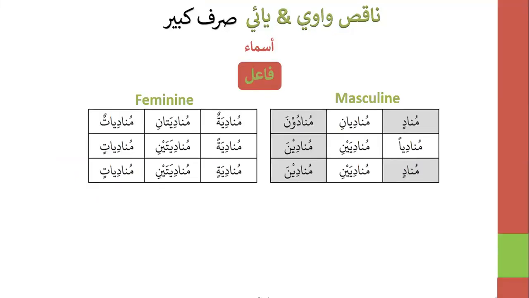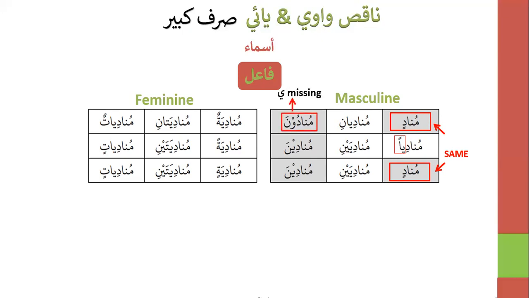Now let's move to Sarf Kabir of the isms. So first we will look at fa'il. If you remember, I told you the rule about how kasra replaces the vowel in your fa'il, and your rafa and your jar look the same. In your nasab, you will see your vowel is coming back and making a sound, yan. Either way, whether it's a wow or ya vowel, it doesn't matter, it will be yan.